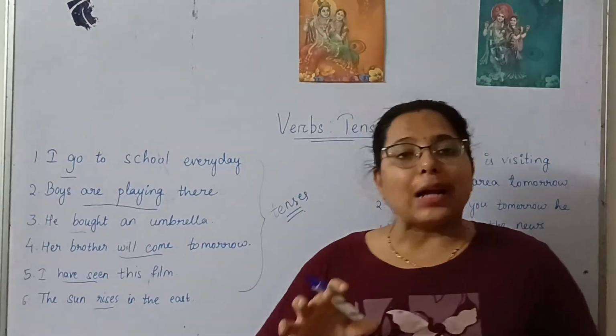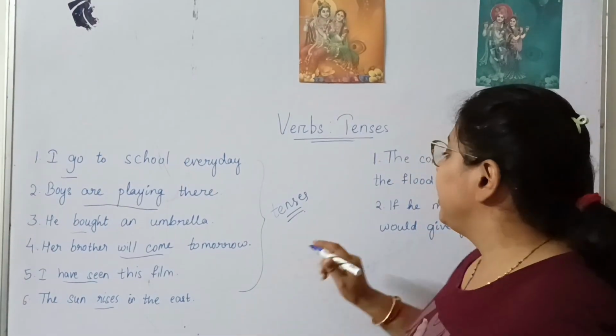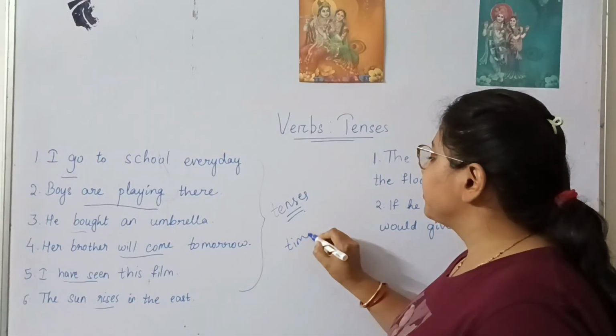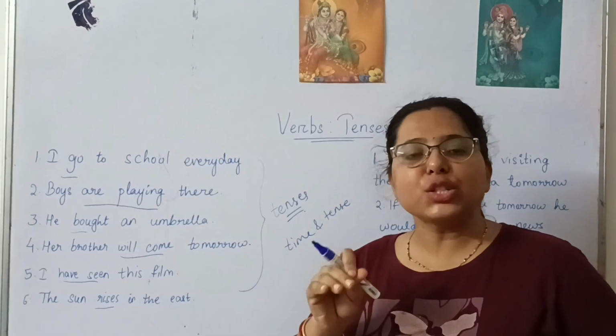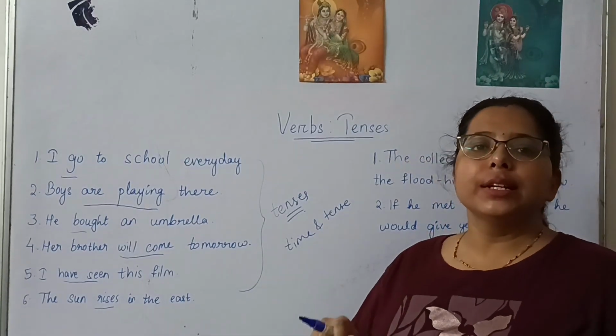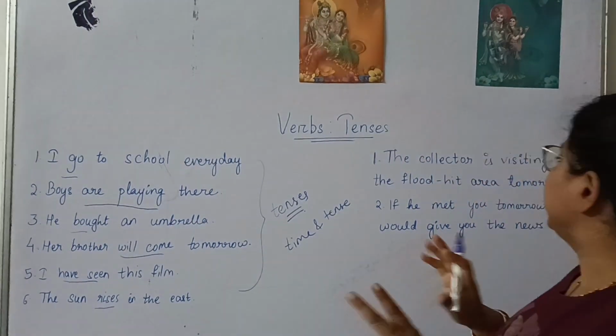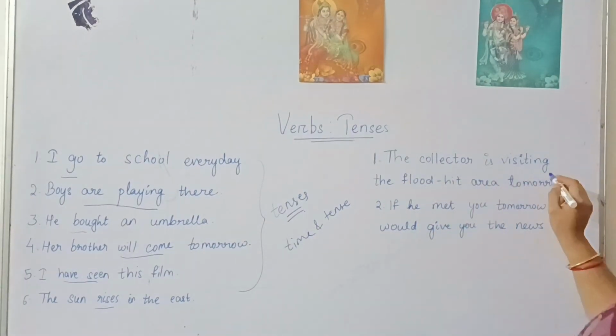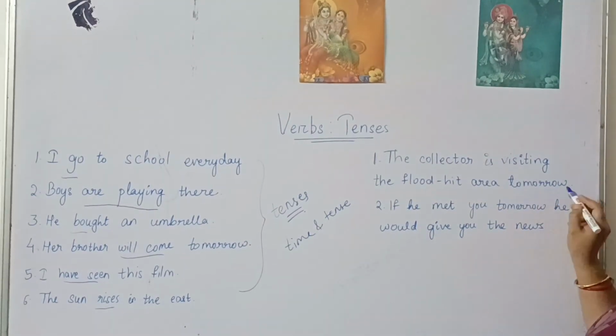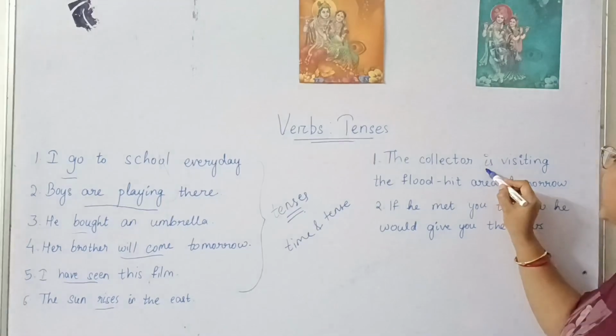One important thing that we should make clear is that time and tense relation is not always the same. We will take an example to understand: the collector is visiting the flood hit area tomorrow. See, here we have is visiting.